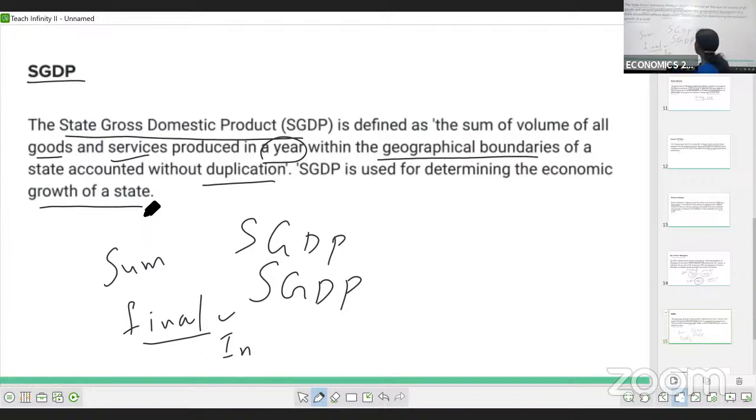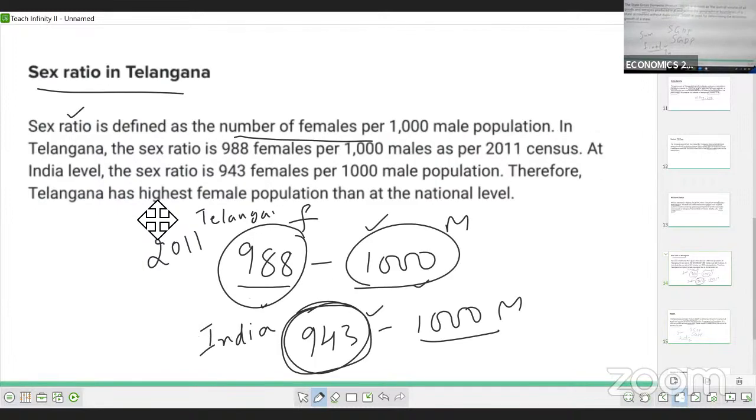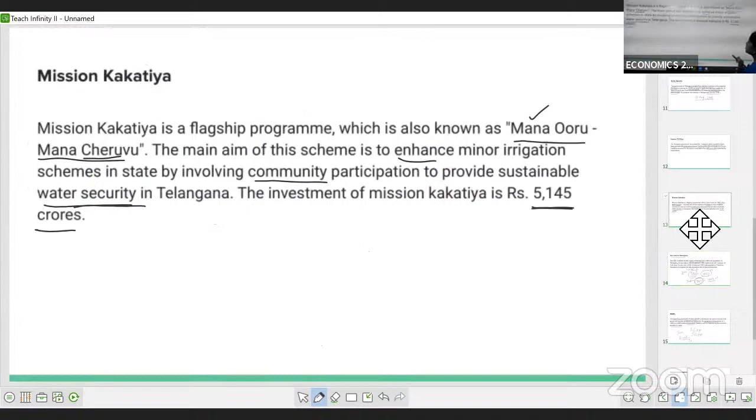So there are so many questions we have discussed till now. One is this State Gross Domestic Product question. Then sex ratio, that is the number of females per 1000 males. In Telangana it's 920, whereas in India it's 943 per 1000. Then Mission Kakatiya, also known as Manavuru Manacheruvu. The estimated cost is 5,145 crores of rupees. Only the community people are doing that work, in order to protect the water.